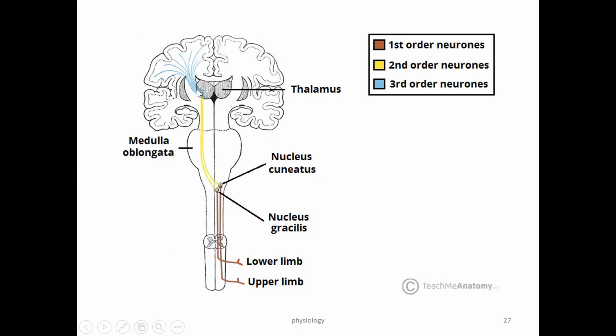From the ventral posterior nucleus of the thalamus to the sensory cortex, mainly areas 3, 1, 2, the primary somatosensory cortex, is called the third order neuron.